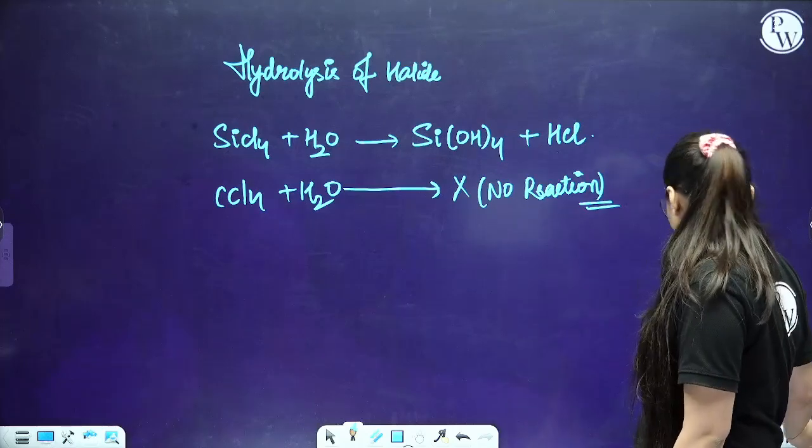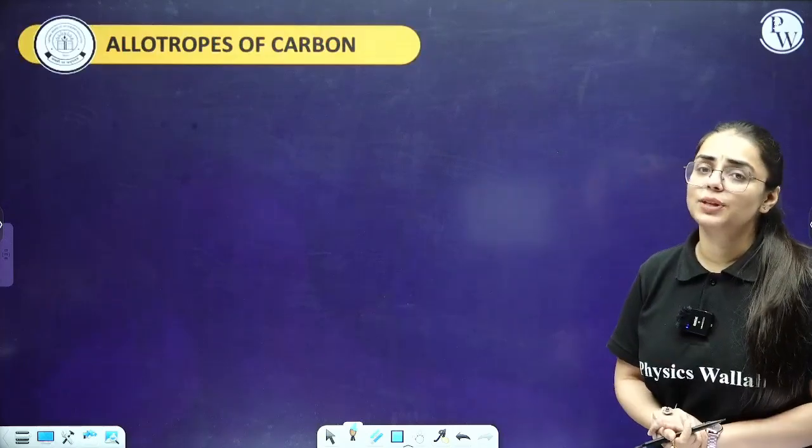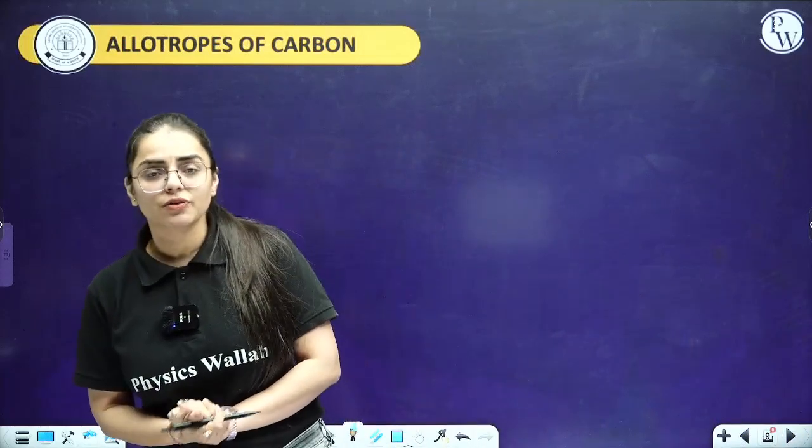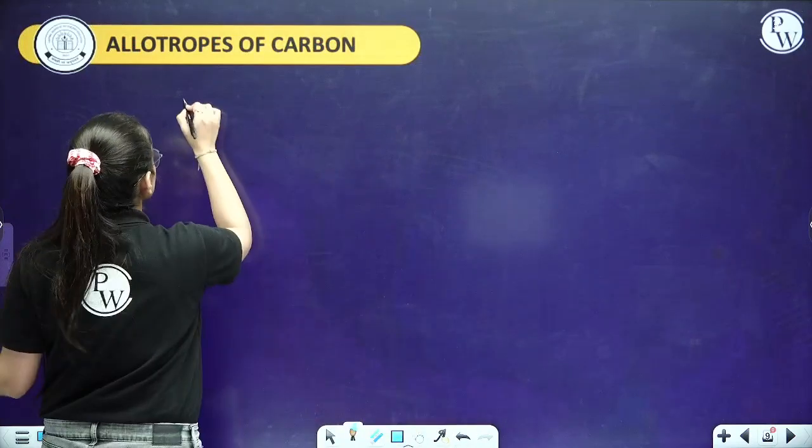Okay, ma'am. Now students, we are going to start with the allotropes of carbon. So let me tell you, basically we are going to cover the three allotropes over here, the diamond form, the graphite form and the fullerenes form. So starting with the first form, that is the diamond form.